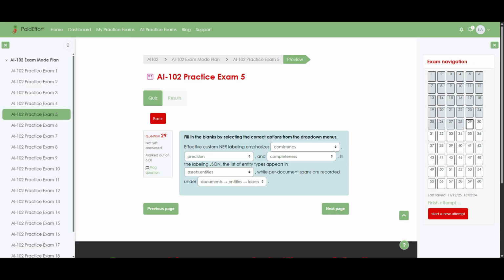Completeness means you label all occurrences of each entity type, instead of skipping some, so the model sees enough examples to learn robust patterns. In the JSON structure, assets.entities is where the project stores the master list of entity type definitions, such as person or location, while documents, then entities, then labels, is where each document's actual offset and length spans are stored, tying specific pieces of text back to those entity types.